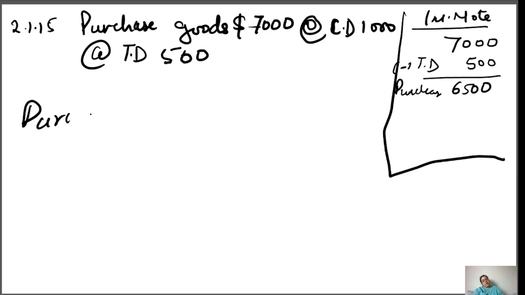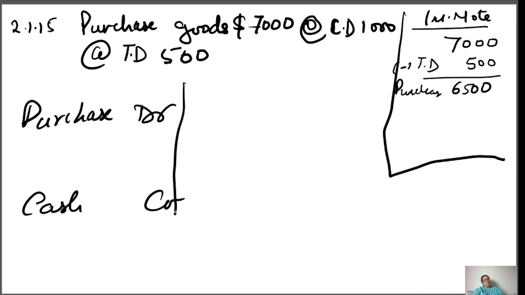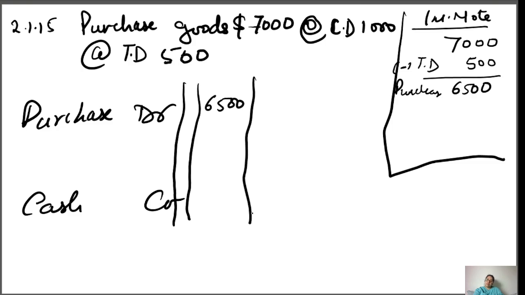So your entry will be purchase debit and cash credit. So in front of purchase, you need to put 6500. Now there is a cash discount also, which is 1000 directly given. So wherever the cash, the discount will be on that side only.